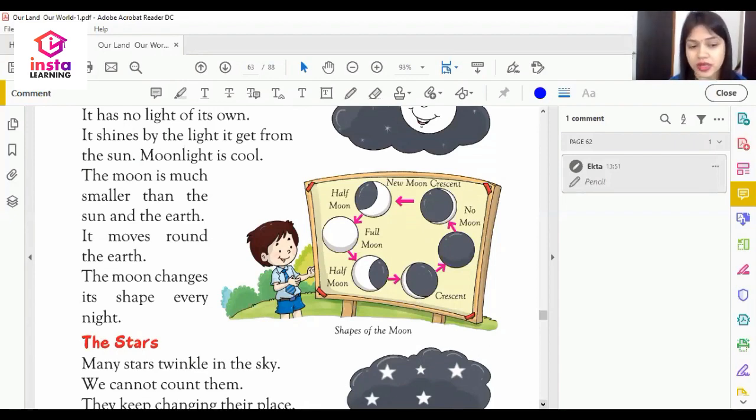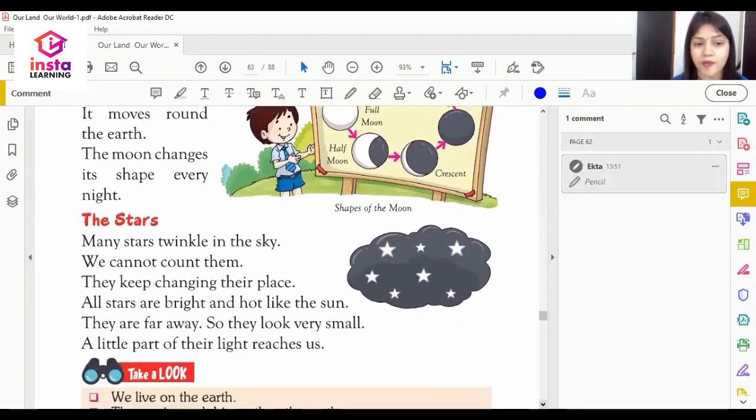The last one is the star. Many stars twinkle in the sky. We cannot count them because the numbers are very huge. They keep changing their places. All stars are bright and hot like a sun. They are very far. That's why they look very small to us. A little part of their light reaches us because they are very far from us. So this is all about the sun, the moon and the star. We will study our next chapter in our next class. Thank you.